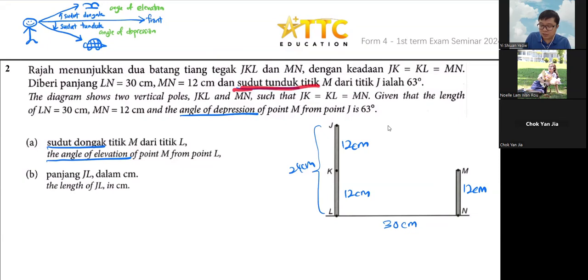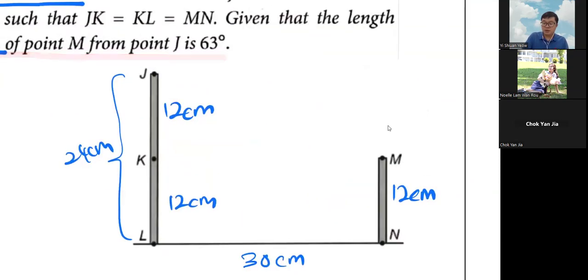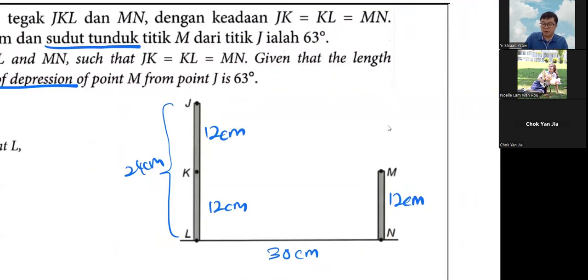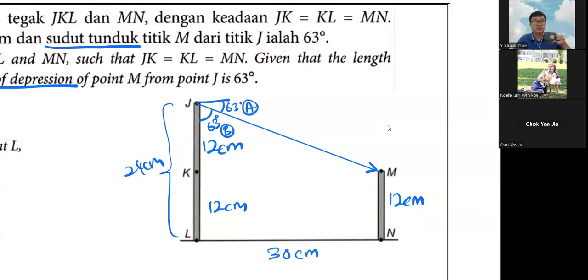Dan sudut tunduk titik M dari titik J ialah 63. So the angle of depression of point M from point J is 63. So I want to ask you, from point J, dari titik J means J looks at M, right? So may I ask, is the 63 here or here? A or B? Which one do you think? The 63 angle is which one? On top or bottom?